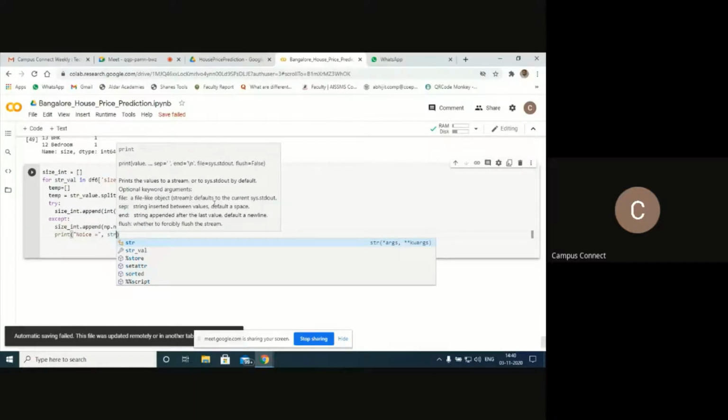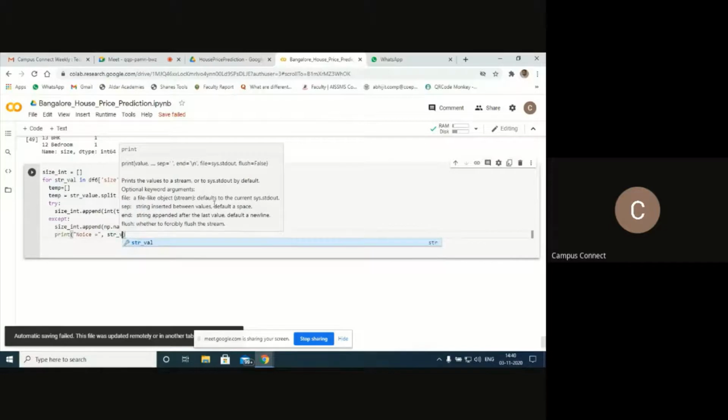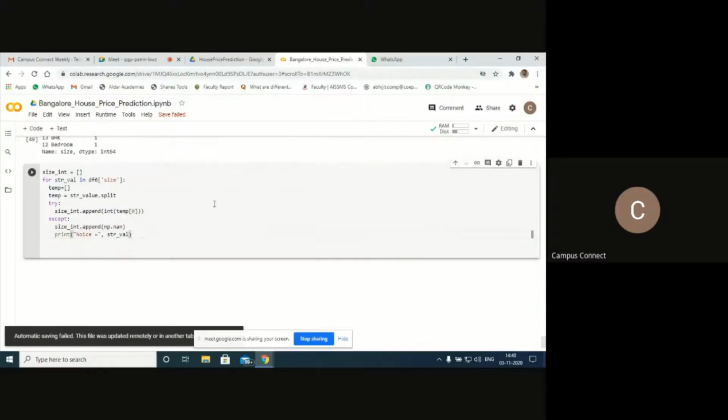Whatever values are there, just display them with print. Next, shift and enter. Let's see whether it will execute or not.